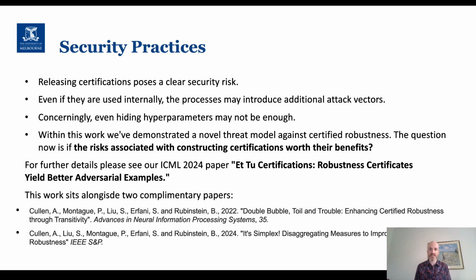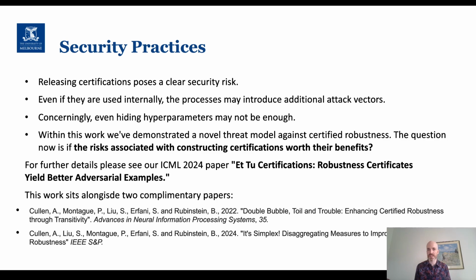Concerningly, even hiding the hyperparameters used may not be enough. Within our work, we show that if the level of additive noise that is used for randomized smoothing is hidden, an attacker is still able to estimate that level of noise and still exploit the model based just upon the output class expectations.